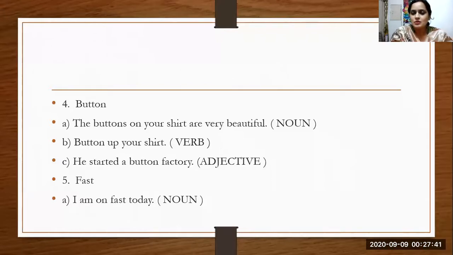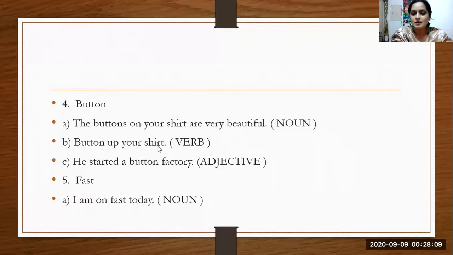So what do these sentences show? That word button is used as what? It is used as noun because it is showing the name of something. और जब भी कोई word आपको किसी चीज़ का name show करता है, means that is a noun. That is a noun. Okay? So the buttons on your shirt are very beautiful. यहाँ मेरा buttons तो मतलब है कोई भी चीज़. So that buttons become noun.